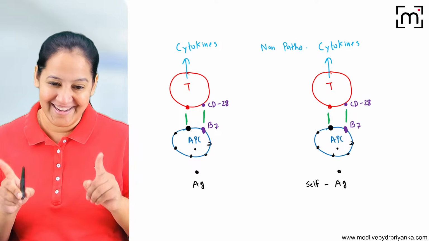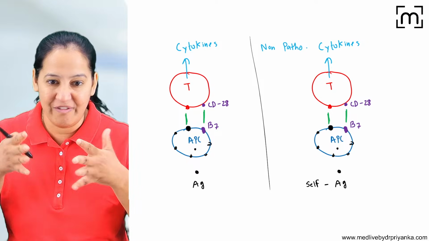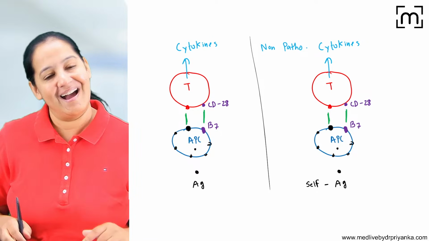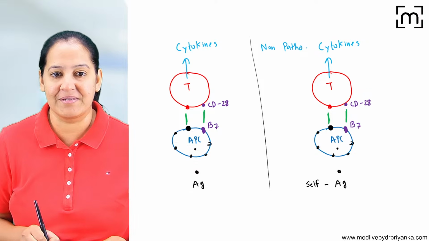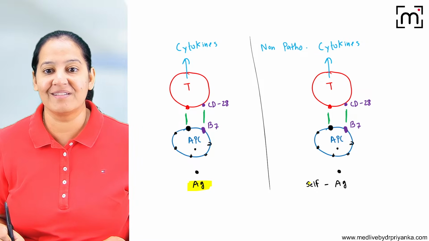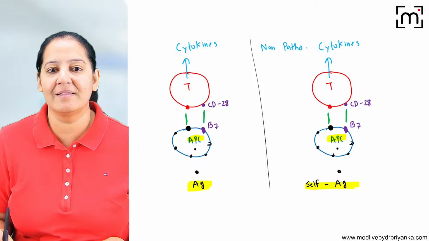Second is phenotypic skewing. Now again see, if you got the first one, you will get the second. If you didn't get the first one, there is no way you are going to get this. Again compare: here is a foreign antigen and here is a self-antigen. Both of them are stimulating the APC.